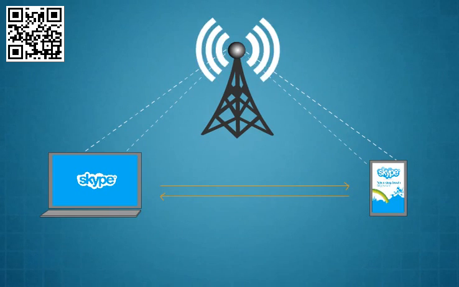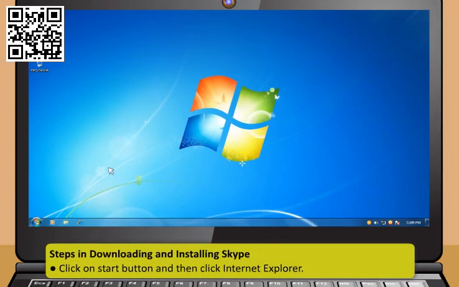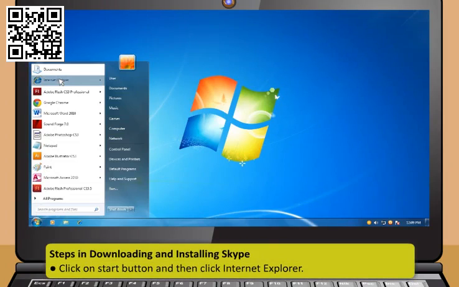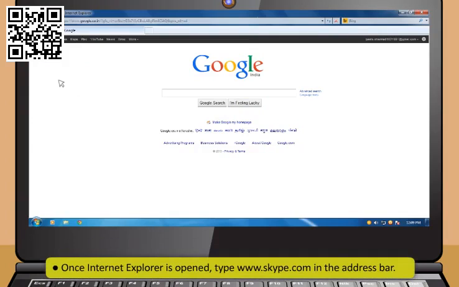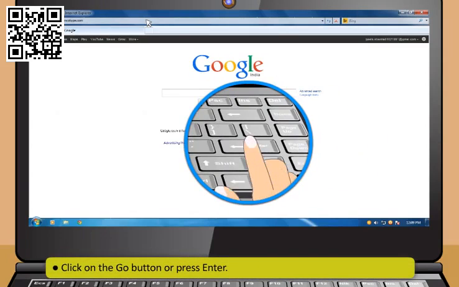Steps in downloading and installing Skype. First, click on Start button and then click Internet Explorer. Once Internet Explorer is opened, then type www.skype.com in the address bar. Now click on the Go button or press Enter.